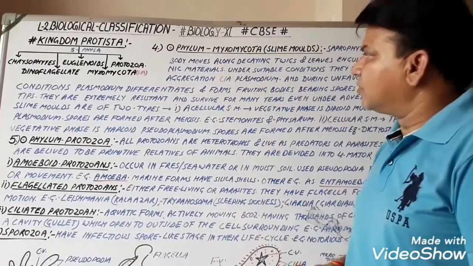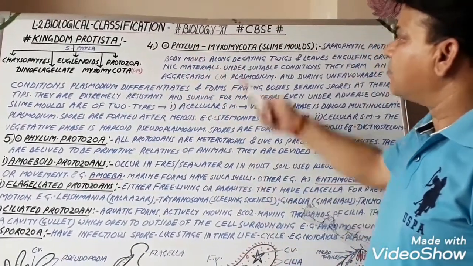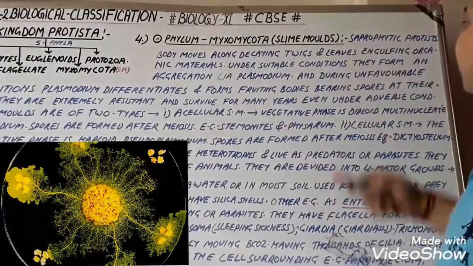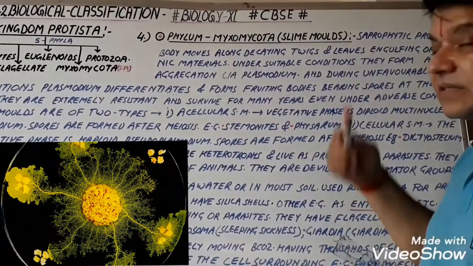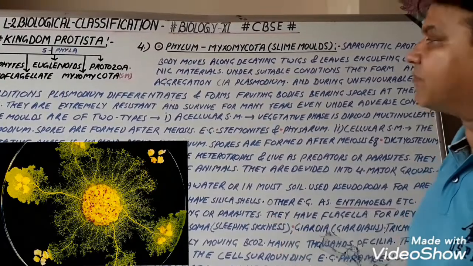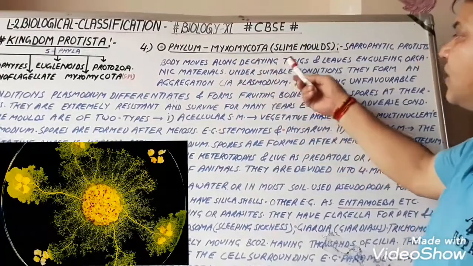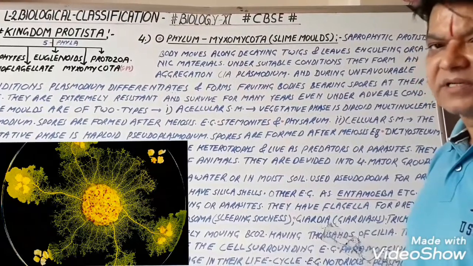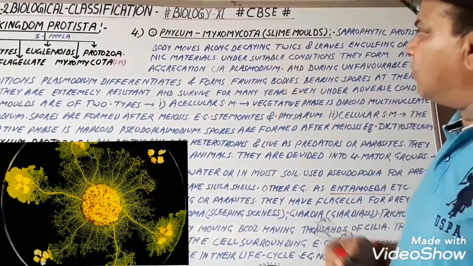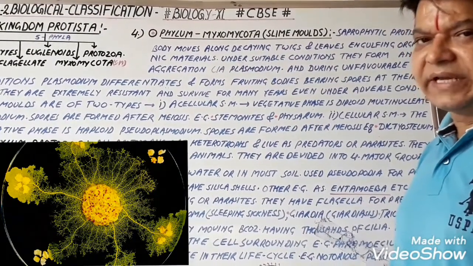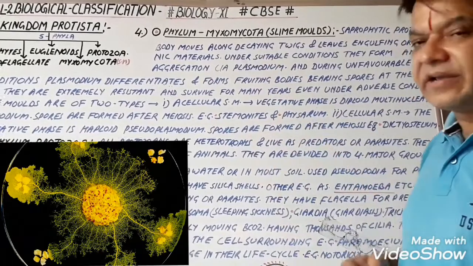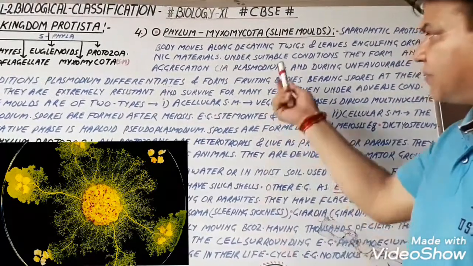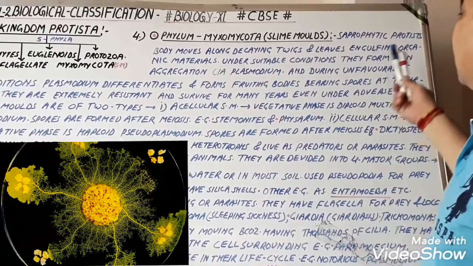Next phylum of kingdom Protista is the Myxomycota or slime molds. Slime molds are saprophytic protists, that is they derive their food from dead organic matter. Body moves along decaying twigs and leaves, engulfing organic materials. Myxomycetes feed upon the dead and decaying plant leaves and twigs. Twigs means टहनियाँ, उनके ऊपर से अपना भोजन लेते हैं.